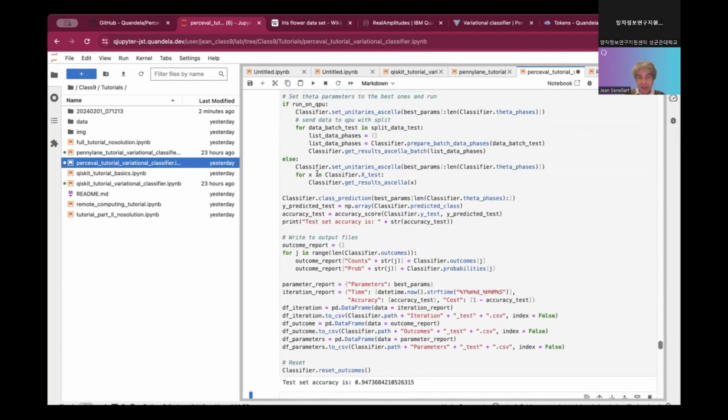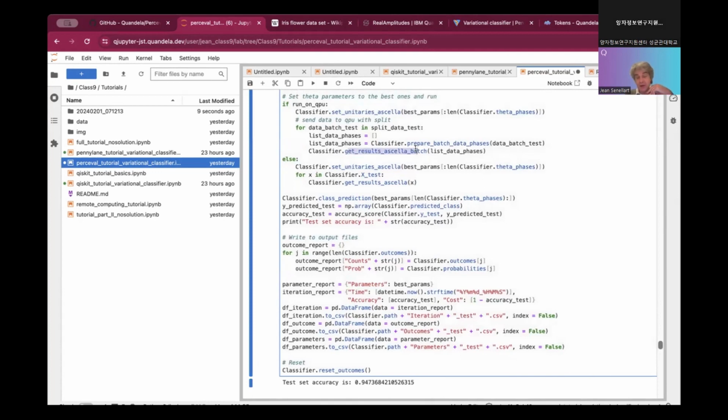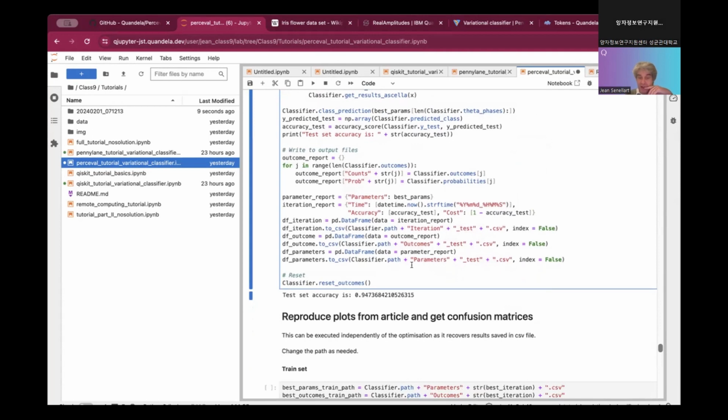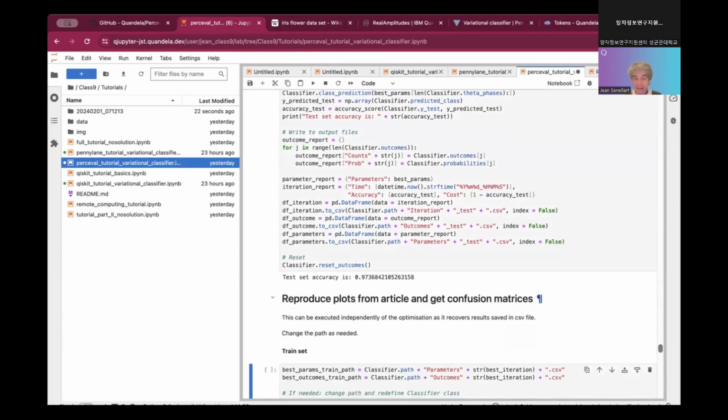The evaluation is running the test data set on the simulator the same way, and is calculating the accuracy. So my test set accuracy is 95%, which is quite good,